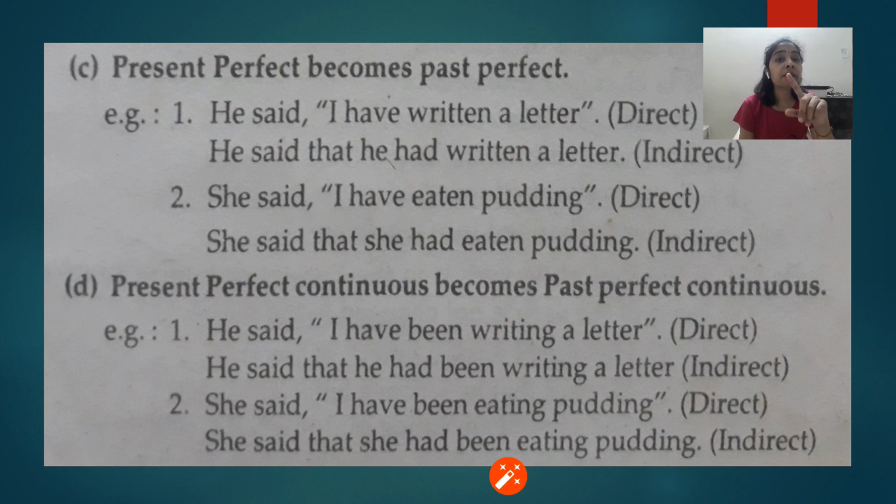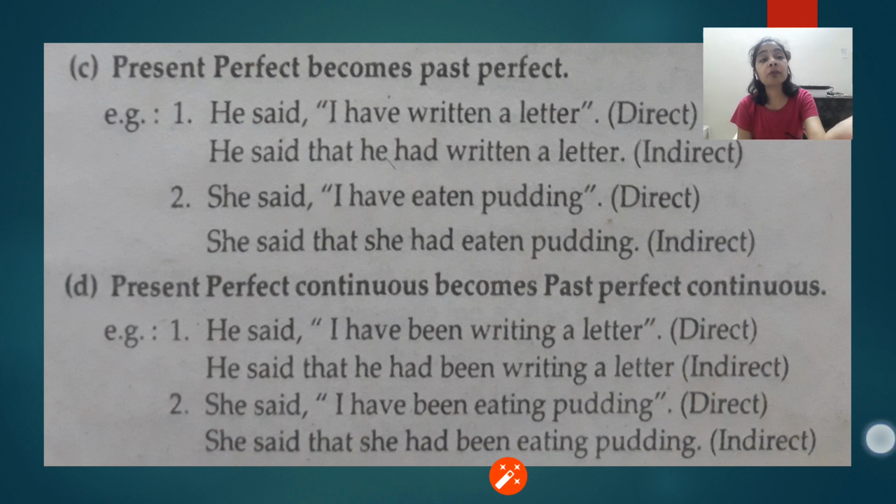Next, present perfect continuous changes into past perfect continuous. He said, "I have been writing a letter." So it is present perfect continuous, have been writing. It changes into, he said that he had been writing a letter. So that changes into past perfect continuous. Now, the next example, she said, "I have been eating pudding." So have been and ing form of the verb. Now here she said that she had been eating pudding. Have been changes into had been. So all the present perfect continuous changes into past perfect continuous.